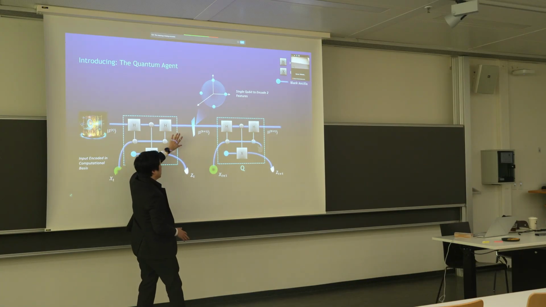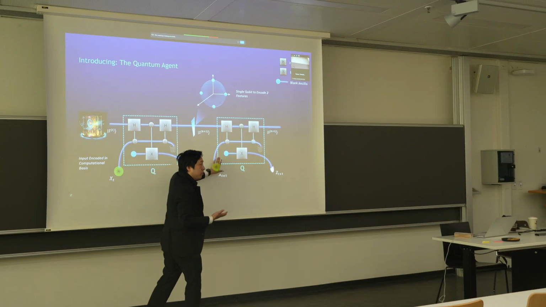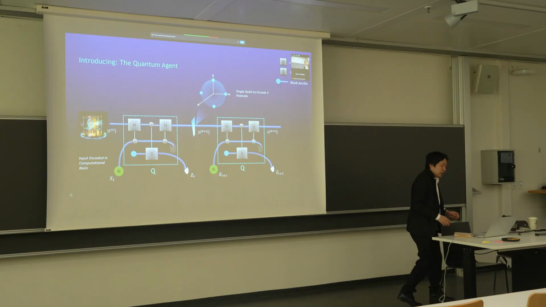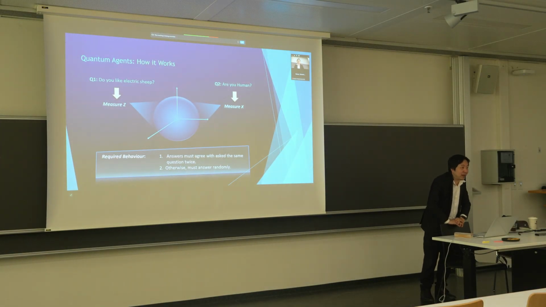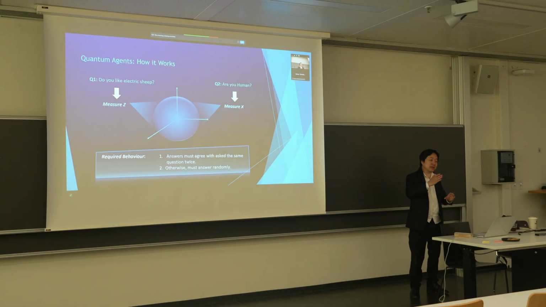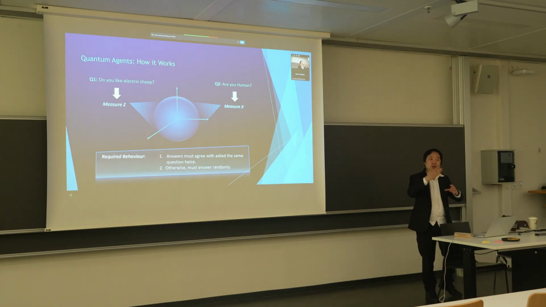It turns out the state of the memory is updated to exactly the right state so that we can replicate the right behavior over time. And if we think about it a bit harder, well, there's no mystery there. This is really just a Stern-Gerlach experiment in disguise. We're just taking a spin, and we're choosing to measure in x basis if we're asked one of the questions, and in z basis when we ask the other questions. And as we know with the Stern-Gerlach experiment, if we measure the spin in the same basis, we always get the same outcome. Otherwise, we get something random.